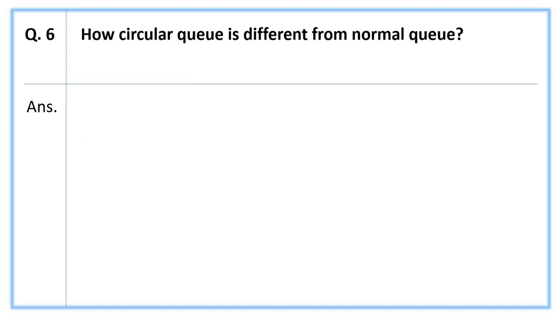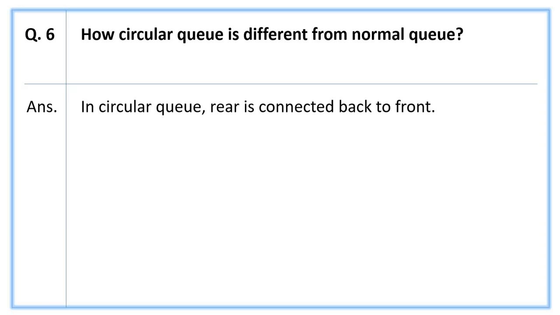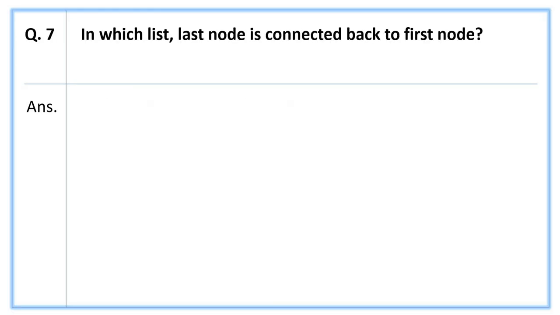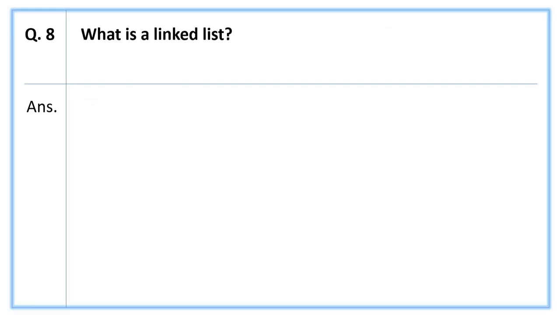Next question, how circular queue is different from normal queue? The answer is, in circular queue, rear is connected back to front. Next question, in which list last node is connected back to the first node? Answer is circular linked list. Next question, what is a linked list?